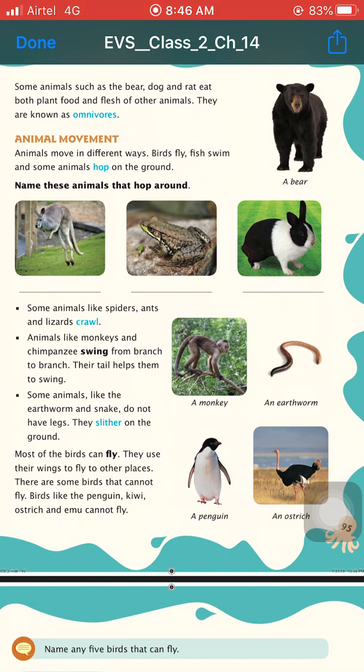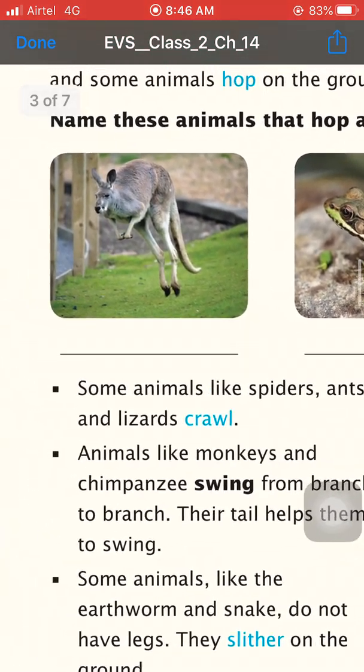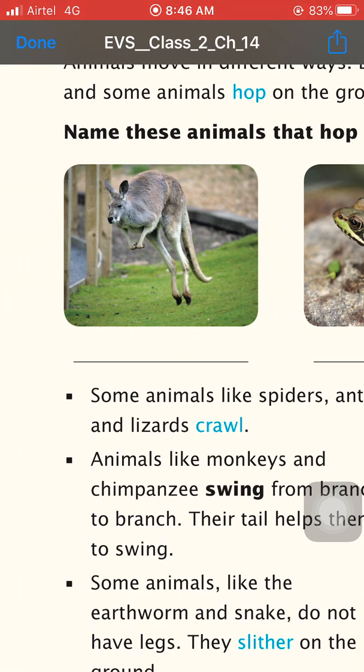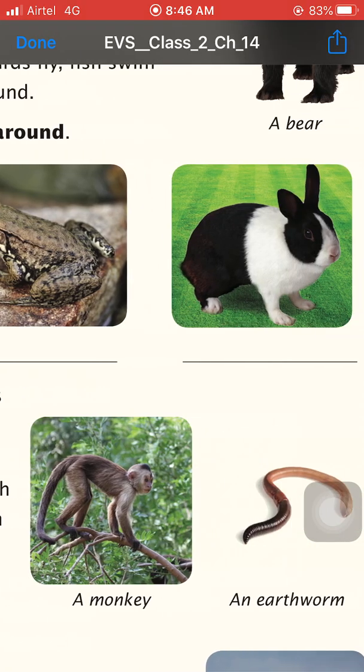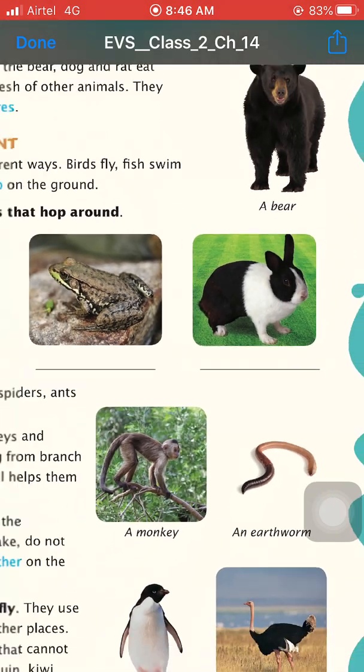By seeing the pictures you have to tell me the names of these animals. The first picture is a kangaroo. Next are the frog and the rabbit.